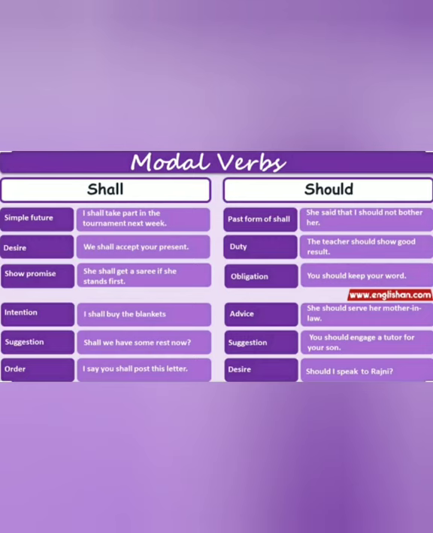Now, moving on to our next modals, shall and should. Shall indicates the simple future, like I shall take part in the tournament next week. It also indicates desire, we shall accept your present. Shall also shows promise. She shall get a sari if she stands first. It also indicates intention, like I shall buy the blankets. Also suggestion, shall we have some rest now? And it sometimes orders, I say, you shall post this later.